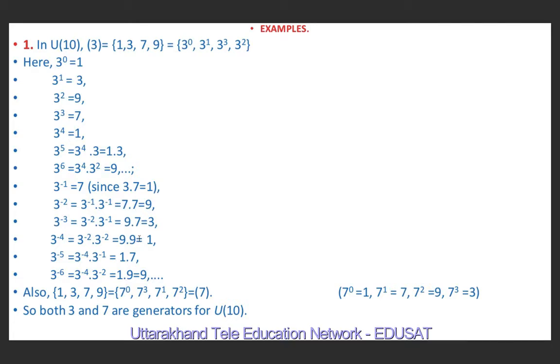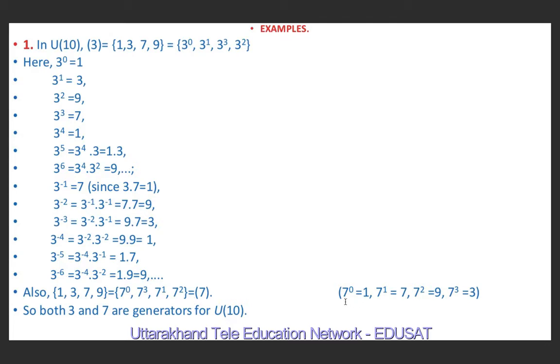Now I will show that 7 is also a generator of this group U10, because U10 is nothing but 1, 3, 7 and 9, and we can write it as 1, 7 raised to power 3, 7 raised to power 1, 7 raised to power 2. So it means it is a cyclic group. U10 is a cyclic group generated by 7.